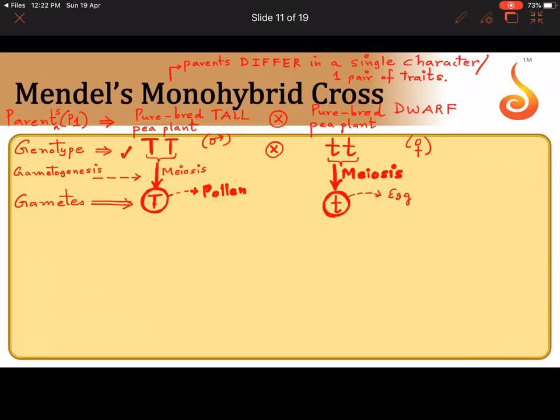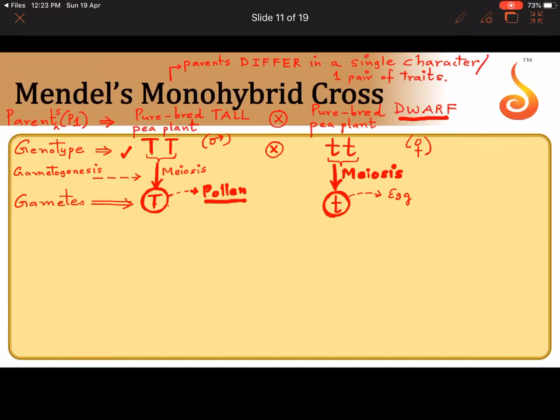The process of formation of gametes is called gametogenesis. So the male plant that he chose, the purebred or homozygous tall plant, has produced pollen with one copy of capital T. The female plant that he chose, the purebred dwarf pea plant, has produced egg with one copy of small t. Now what should happen?